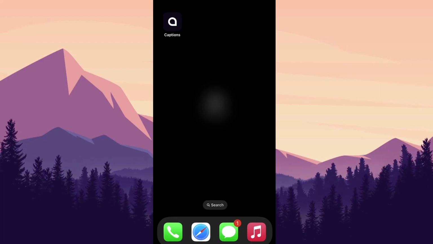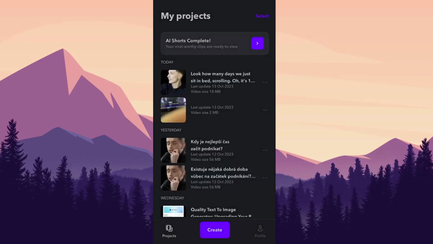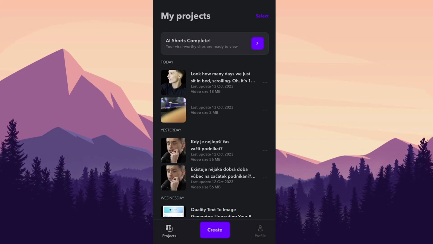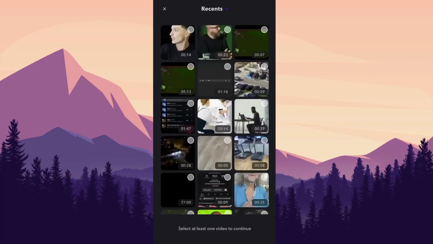So guys, today I want to show you the easiest way how to create great short form content with this Captions app. So let's just import a clip.